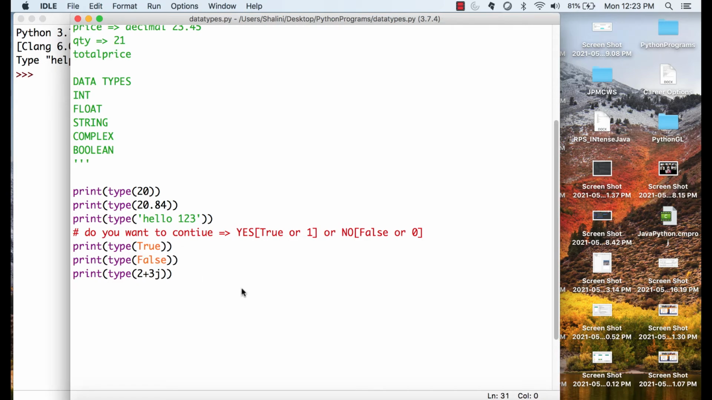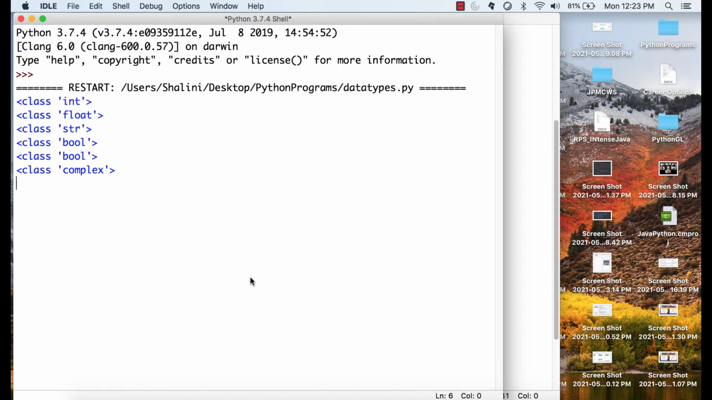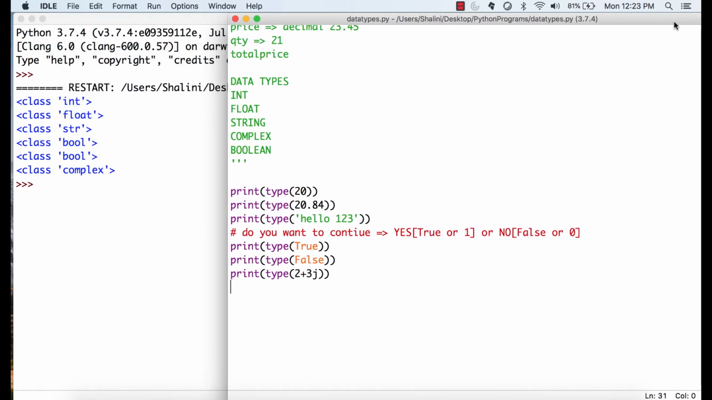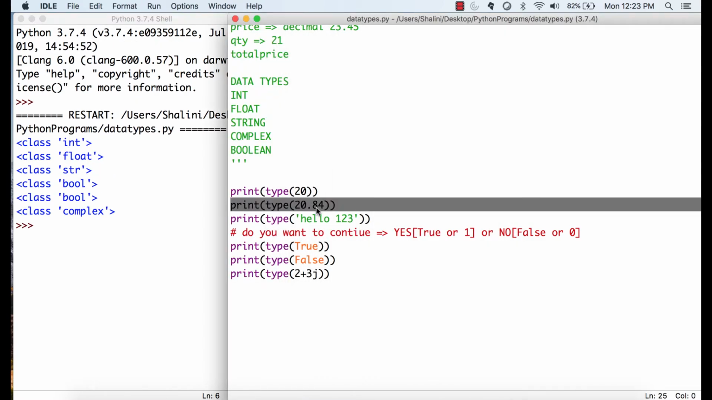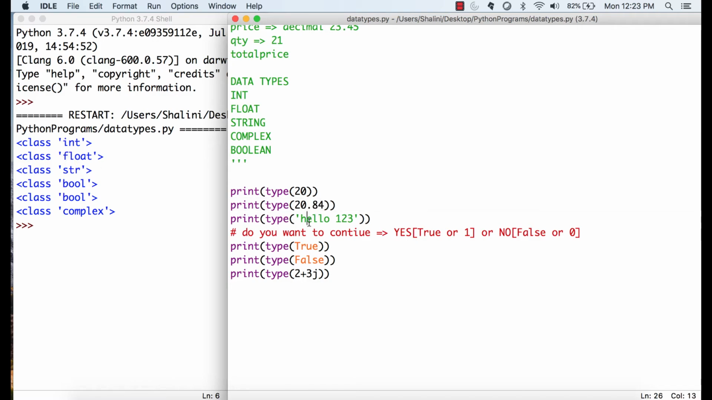Now if I run this, I can press the function key F5, that's a shortcut. So can you see, the first one is integer, the second one, decimal values, is float, the third one in quotes is string, both True and False are boolean, and 2 plus 3j are imaginary numbers, so complex. So we have 1, 2, 3, 4 and 5 data types available in Python.